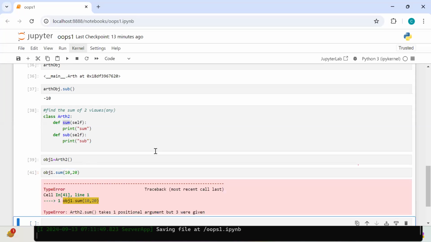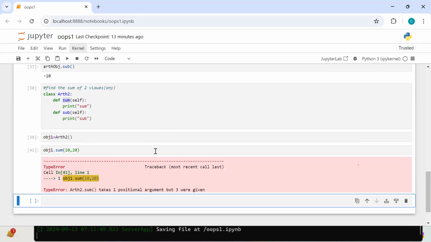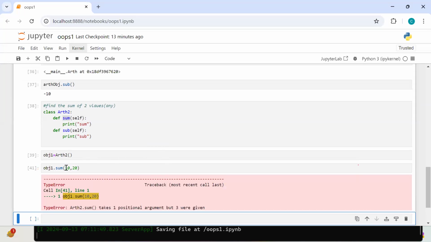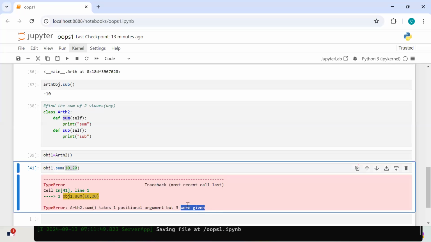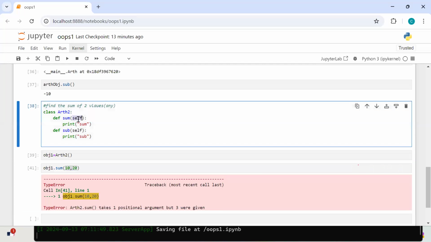So I pass two values, and it gives me an error. Why? It is expected. You passed how many? 2. Python passed how many to my class method? 1. Total, 1 plus 2, 3. So 3 are given, but how many do you hold here? Only 1. So how many more do you want me to hold? 2 more, right?